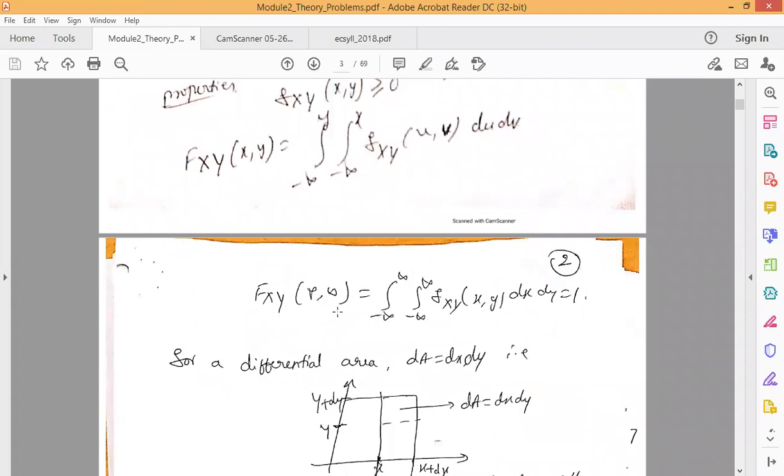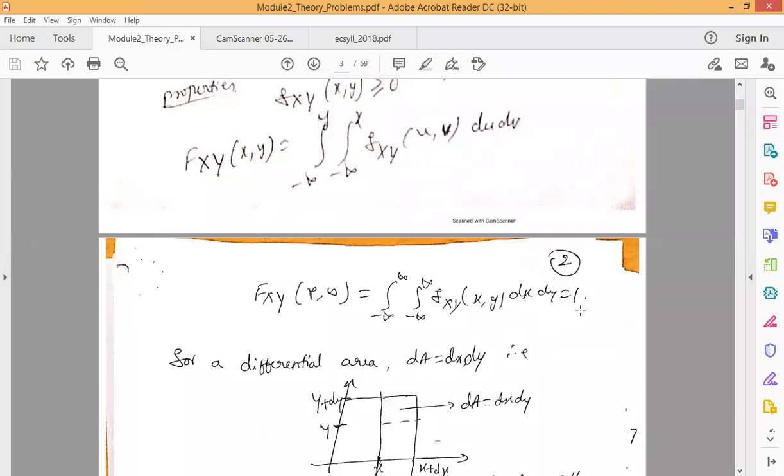And also here one more third property is that, when the independent variables x and y take the value infinity, in that case the CDF can be written as F_XY of infinity comma infinity is equal to double integration with the integral range minus infinity up to plus infinity f_XY of x comma y dx into dy, which is equal to the certain event, which takes the value 1.